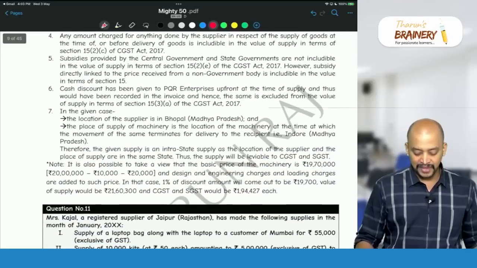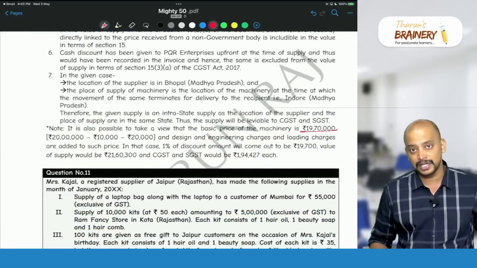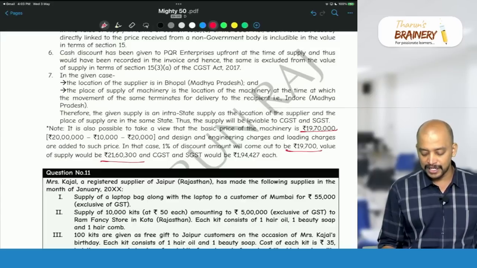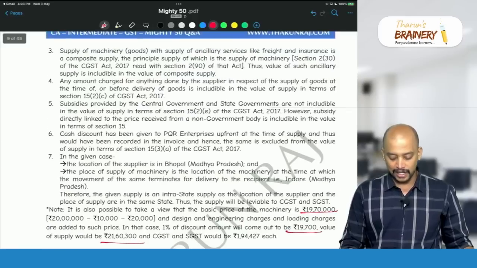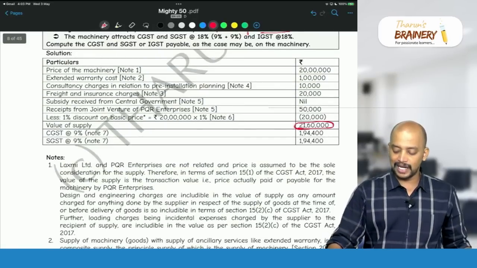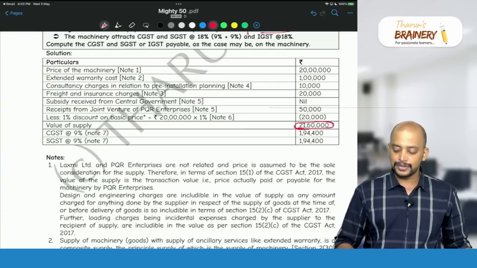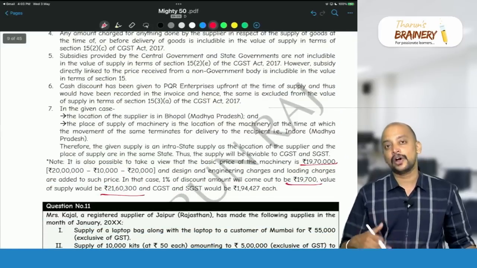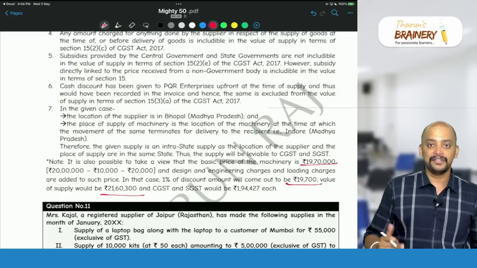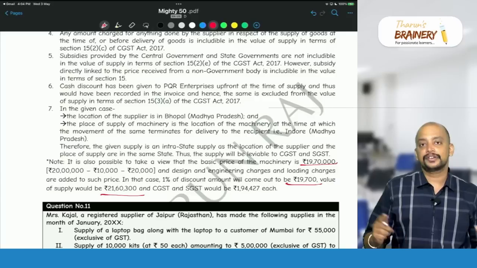So that is given here. It is also possible to take a view that the basic price of the machinery is 19 lakh 70,000. Accordingly, the discount will be 19,700 and the value of supply will be 21 lakh 60,300. How? 19,700 we need to reduce instead of 20,000. So 21 lakh 60,000 plus 20,000 minus 19,700 will be 21 lakh 60,300, and on that CGST, SGST will be computed. But both the answers are correct answers only. Anyway, usually the CA Institute will give alternative answers also in the suggested answers, because of which we will be getting the marks.